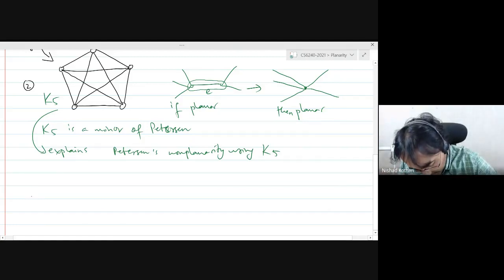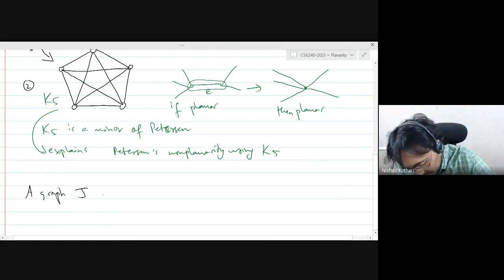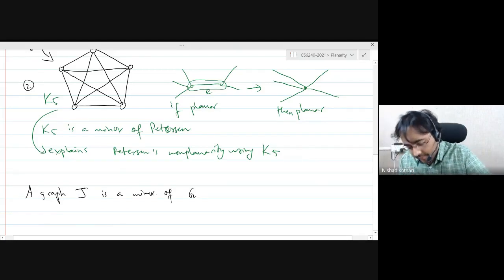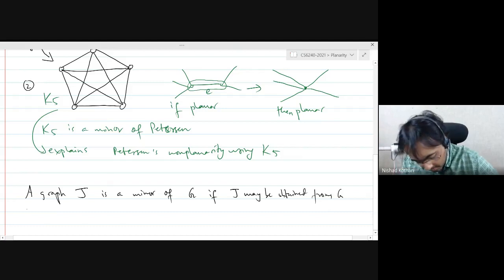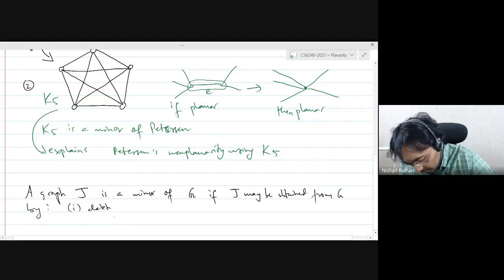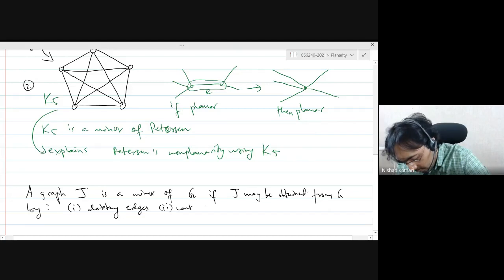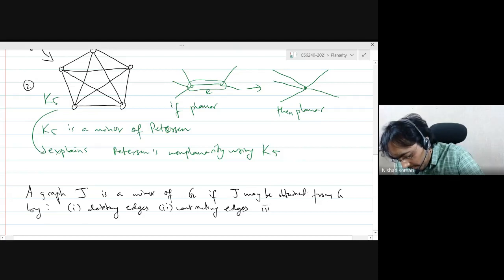Okay. So a graph J is a minor of G if J may be obtained from G by 3 operations: deleting edges, contracting edges, and deleting vertices.